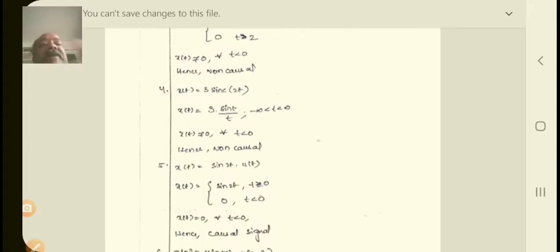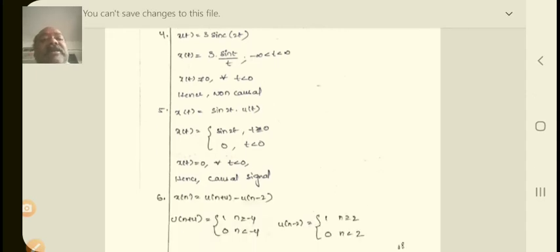Now coming to the next, x of t is equal to 3 sinc of 2t. So here x of t is equal to 3 into sinc, that means sin t by t, where t is between minus infinity to plus infinity. So therefore x of t is not equal to 0 for t less than 0, then this signal is also called a non-causal signal.